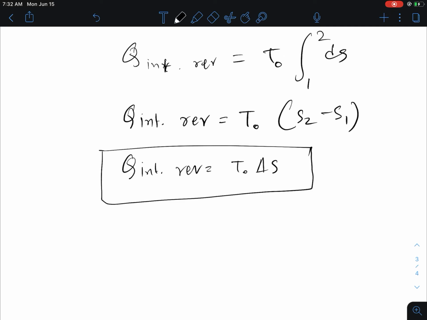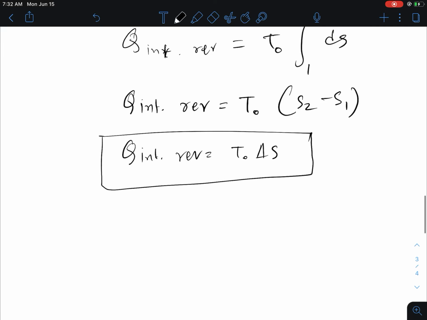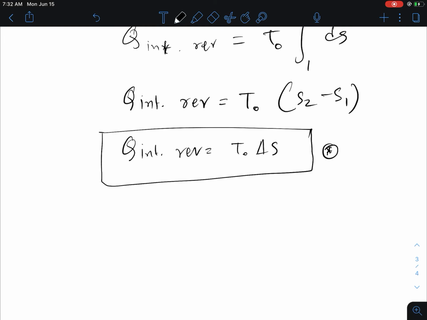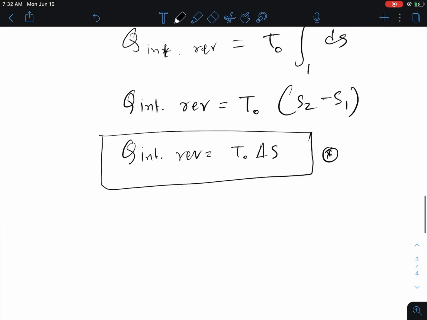This is one important equation we need for mathematical calculation, if we do the math problems, which eventually we'll do later in this class. We will use this equation: if the system is internally reversible, then the total heat transfer is nothing but the temperature times the entropy change.